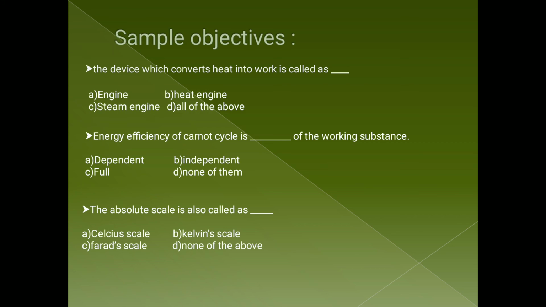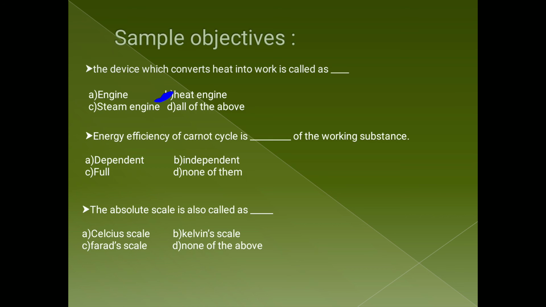This may help you while preparing for your examinations. The first question: the device which converts heat into work is called as. If you see the previous video of this unit, you may understand what the answer to this question is. The device which converts heat into work is called a heat engine, or it is also engine, steam engine, all of the above, but the main answer is heat engine. So B is the correct option.